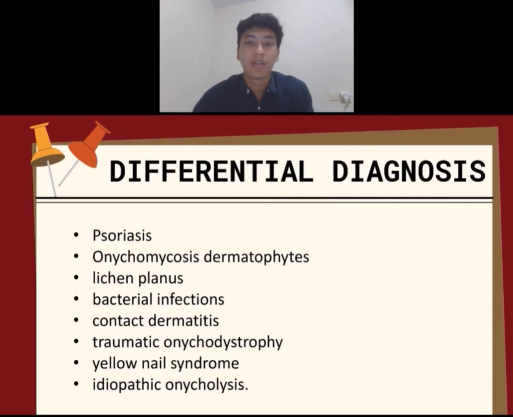And the last is idiopathic onycholysis and yellow nail syndrome, where nails may appear yellow and all exposed nails are damaged, but it is still distinguishable from non-dermatophyte onychomycosis. So that's all about the differential diagnosis.